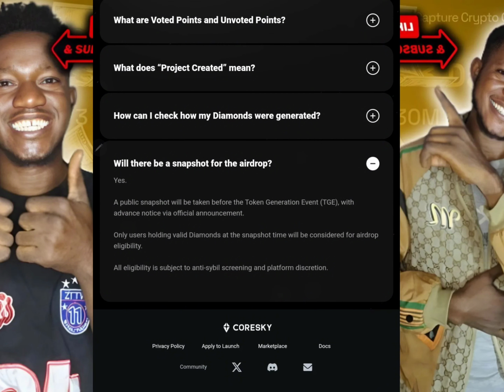All right, so remember the snapshot is going to be taken before the token generation event. Make sure that you are holding enough diamond, and also make sure that you have voted enough, so that you can not just be eligible for the Coresky airdrop but receive a higher airdrop reward. This is the information that I have to pass to you guys concerning this Coresky airdrop.